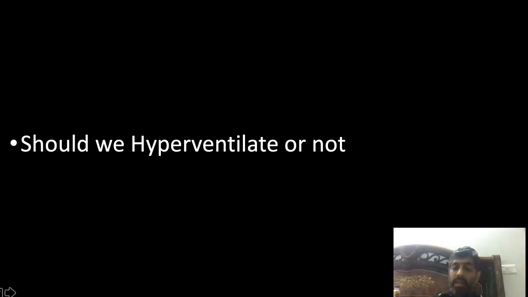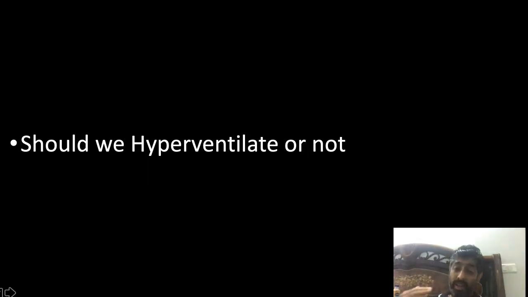Should we hyperventilate or not at the time of induction? That's another very important goal, but it doesn't make a difference whether you are going for clipping or coiling. Again, it depends whether your patient is a good grade or a poor grade patient. If the patient is poor grade, you can go for slight hyperventilation. But if your patient is good grade and you hyperventilate, then your transmural pressure will rise and there is every chance of rupture.